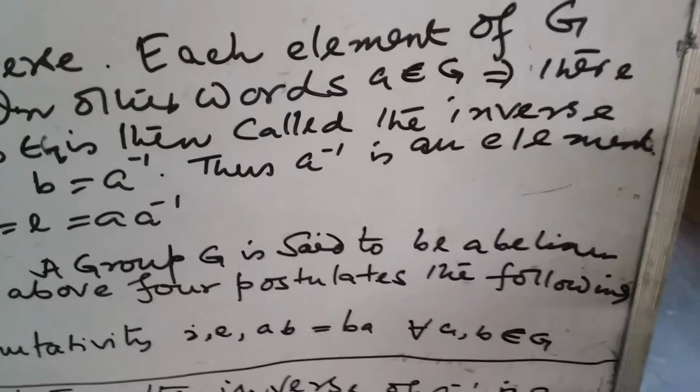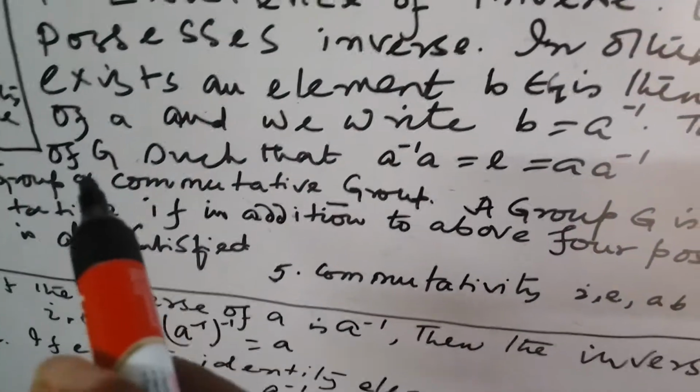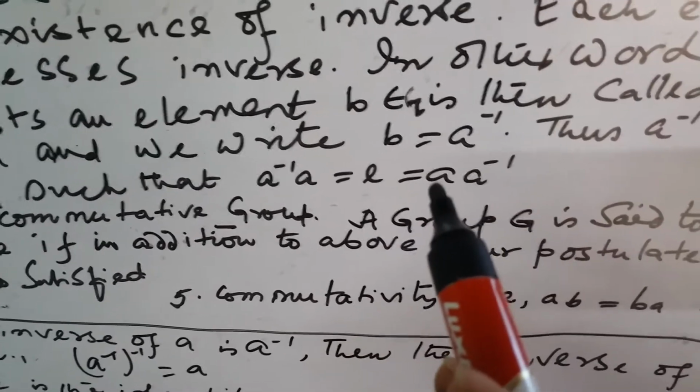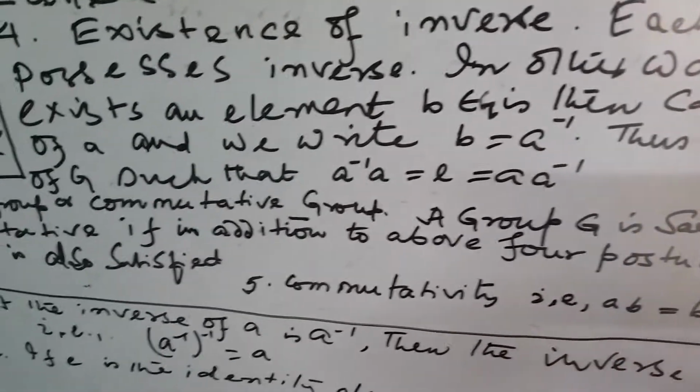Thus A inverse is an element of G such that A inverse A is equal to E is equal to A A inverse.